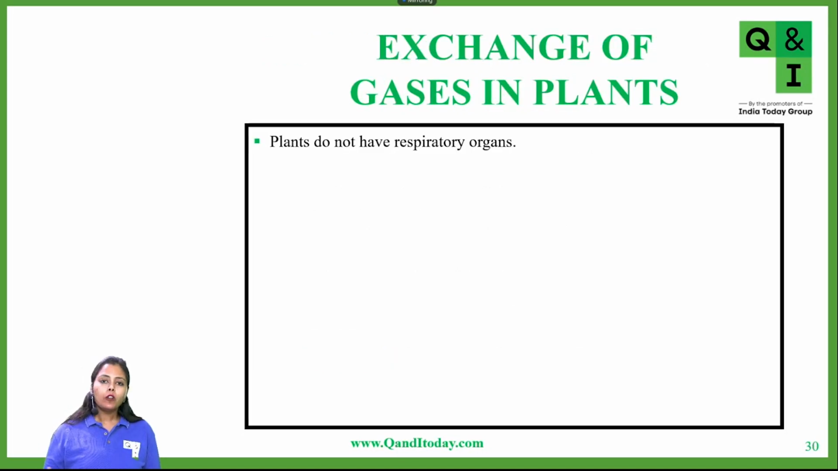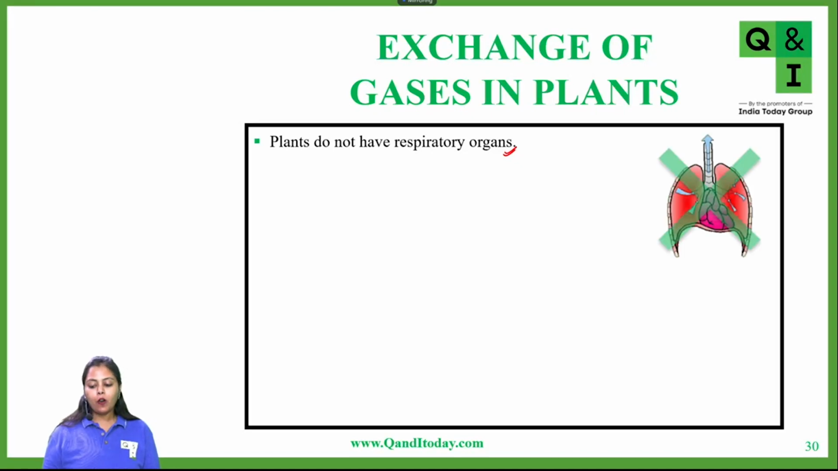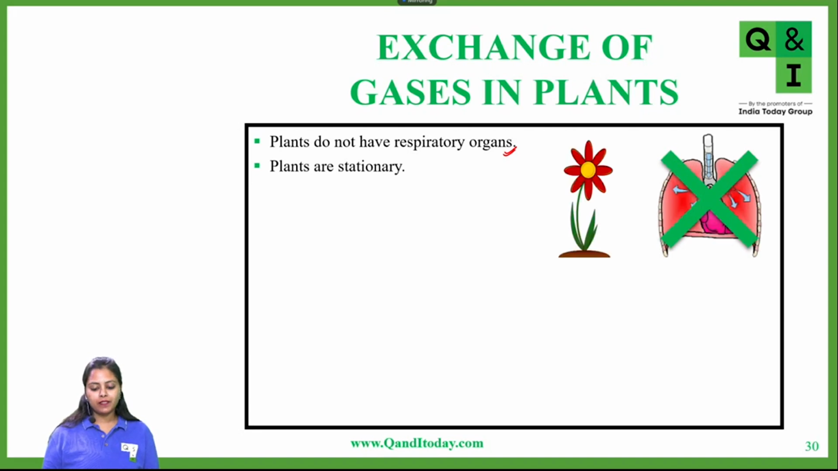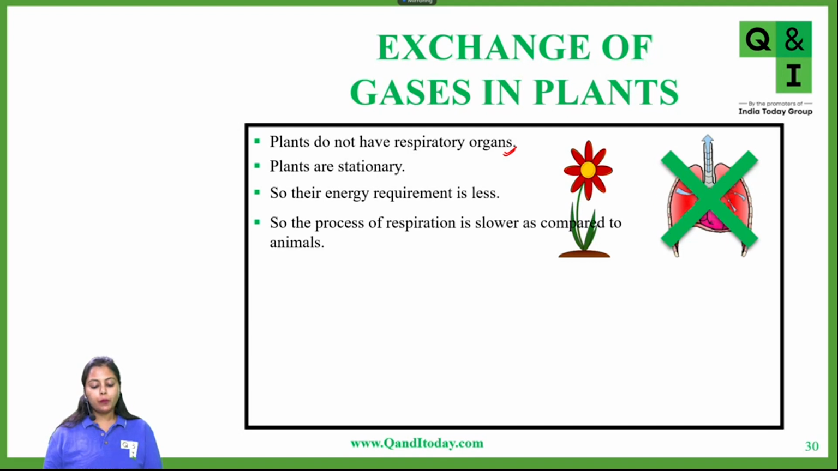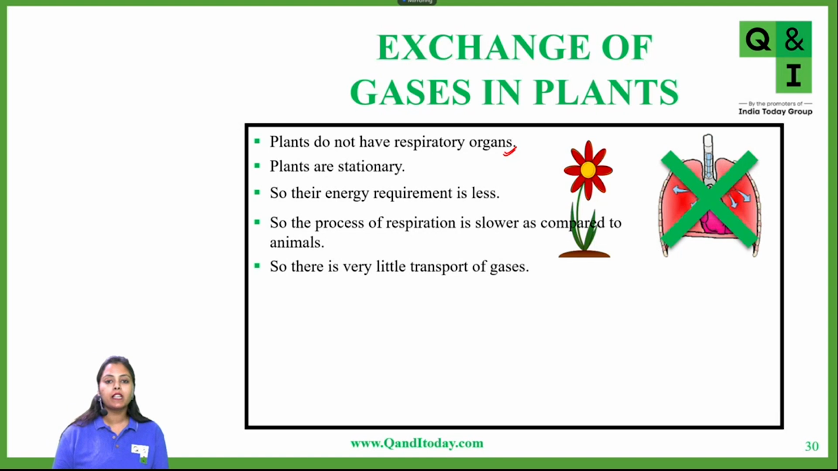Now, how does gaseous exchange take place in plants? We have talked about humans, but how does it take place in plants? Plants do not have respiratory organs. Obviously, they do not have lungs, or a mouth or nose to breathe. Plants are also stationary, fixed at one place, so their energy requirement is also less. The process of respiration in plants is low as compared to animals, and there is very little transport of gases as well.